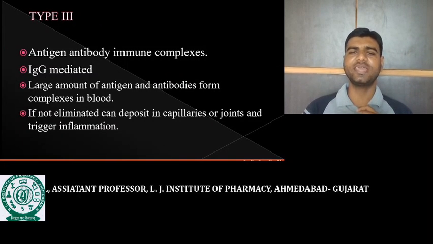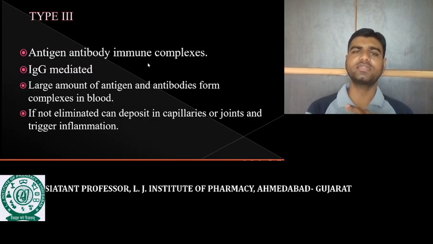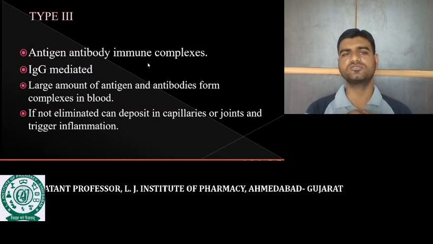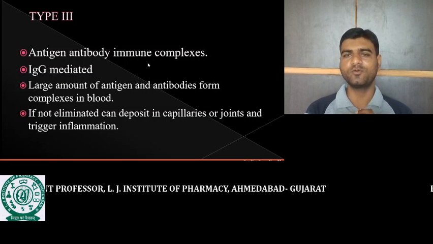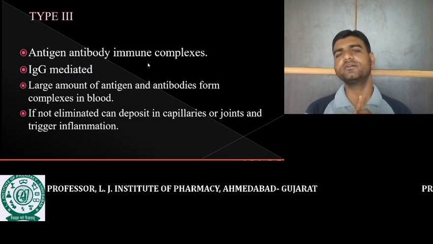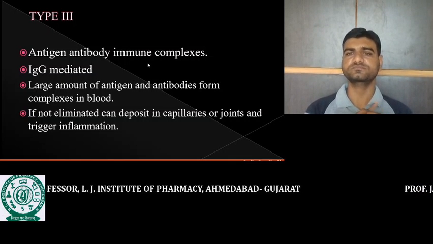Now the next one is type 3 hypersensitivity reactions. Type 3 hypersensitivity reaction is also called antigen antibody immune complex mediated hypersensitivity reaction. Here generally IgG is involved.